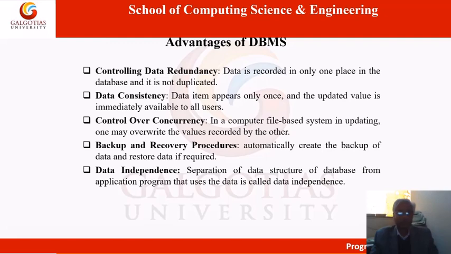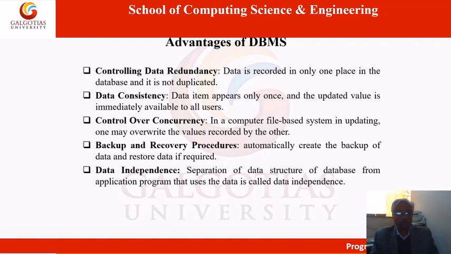So it doesn't happen that the data is updated on one system and the other system has to wait for time for being updated. Whenever it is updated on one system, it will be available. The updated value will be available to all the users simultaneously. No waiting time.